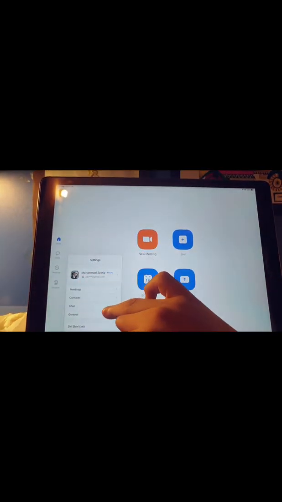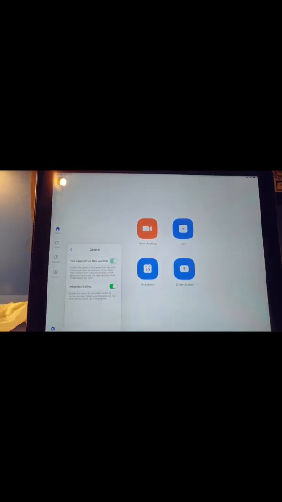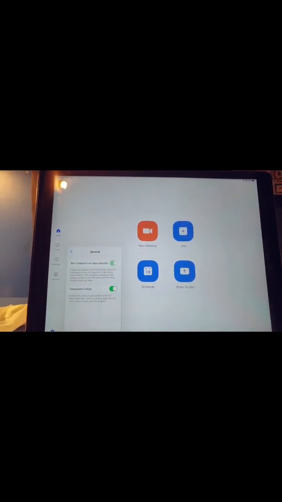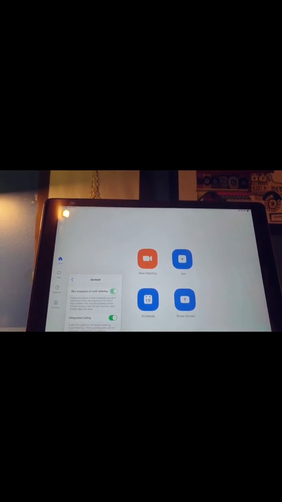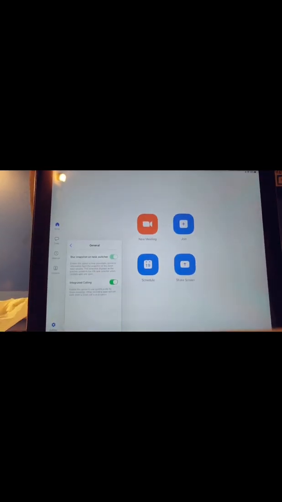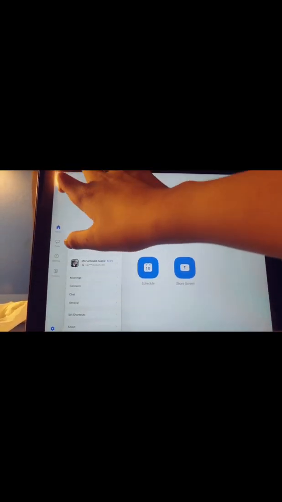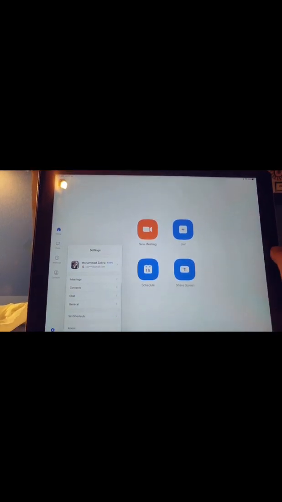So let's come back. And the last one, blur snapshot on task switcher. Enable this option to hide potentially sensitive information. So let's also go back. Now this is the Siri shortcut. If I ask Siri to open Zoom, it will open Zoom.